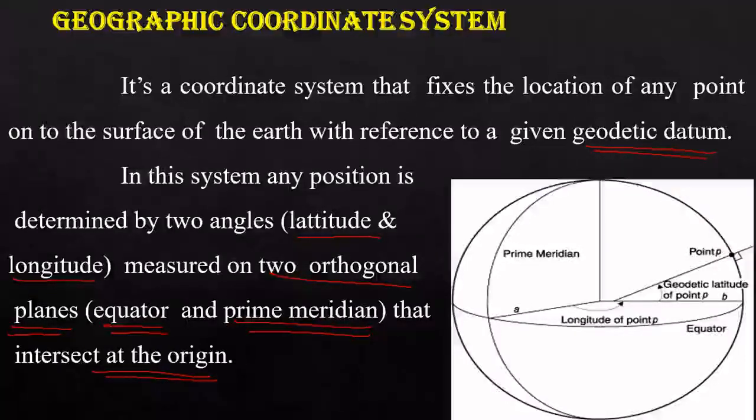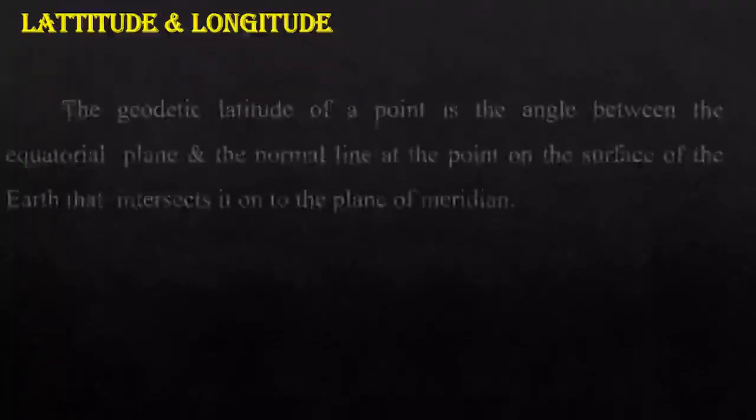With respect to these two planes, we have the two angles, latitude and longitude. The planes of the equator and the prime meridian meet at the origin. Now the latitude and longitude.